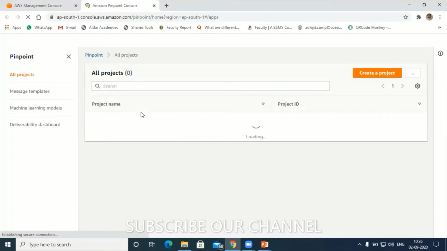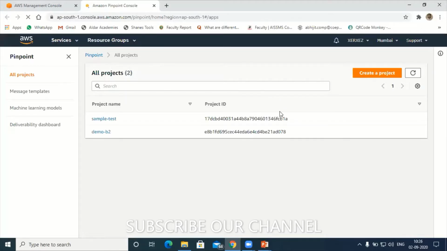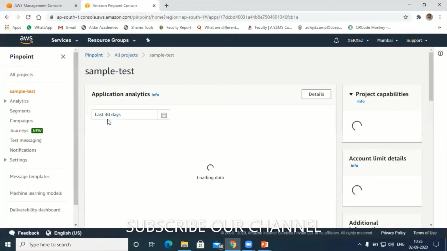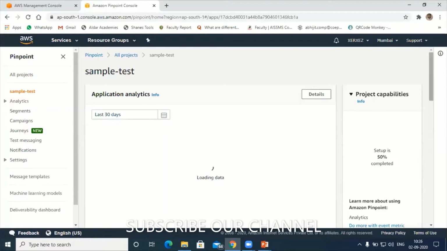Okay, so last session I demonstrated how to create the project. First, we need to create the project. After creating the project, select the project. For the timing, I'll select this one, demo B2. No, I will select this sample test project. After selecting the sample test project, you will land on this page.